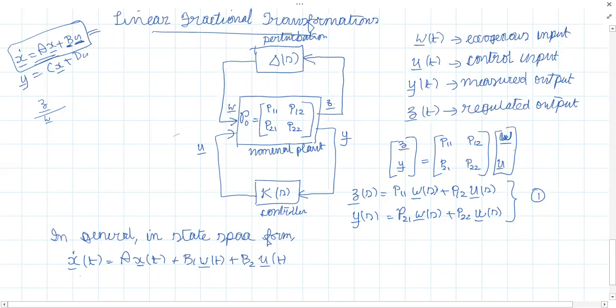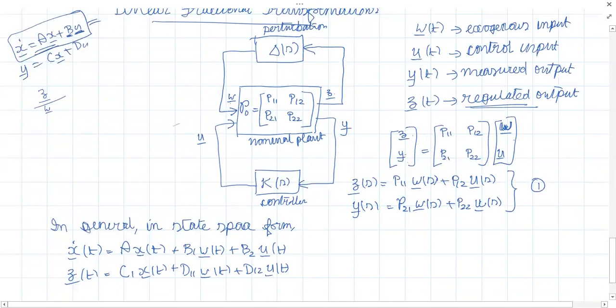Now Z of T is also a kind of output, the regulated output. So I can write Z of T equal to C into X. See, there are two outputs, Z and Y. So I should write C1 X of T plus D11 W of T plus D12 U of T.